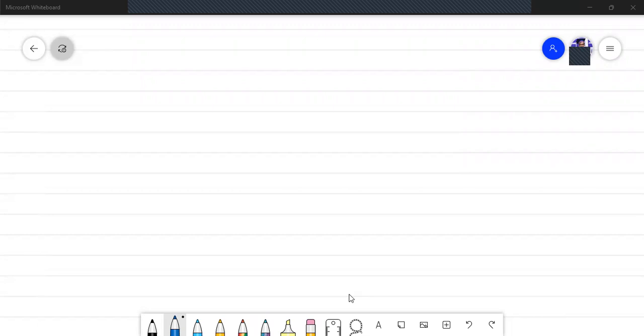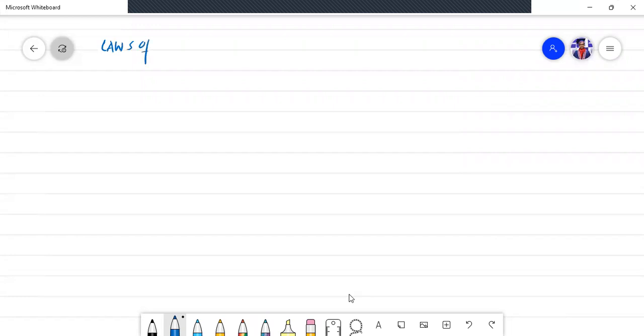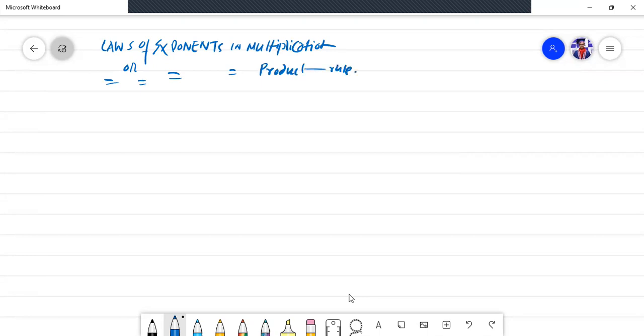Today we are going to discuss the topic laws of exponents in multiplication. Laws of exponents in multiplication, or the product rule. Okay, guys. Say for instance, let me write here.